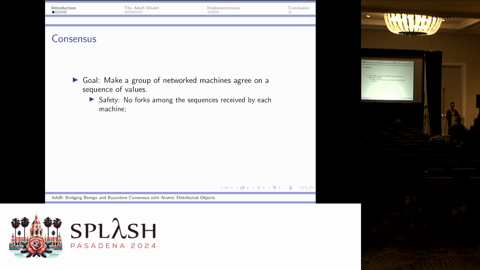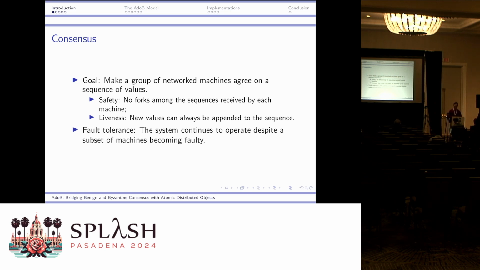So we usually want these algorithms to satisfy two properties. The first one is safety, which means that in the logs received by each machine, there cannot be any forks. The second property is liveness, which means any machine can always successfully append new values to the consensus log. And of course, we also want these systems to satisfy fault tolerance, which means that if a subset of the machines fail, the system as a whole can continue to operate.